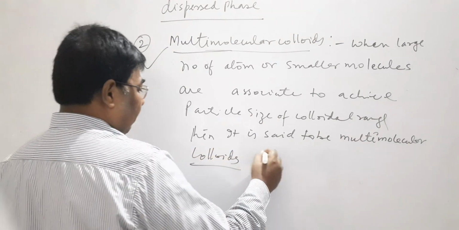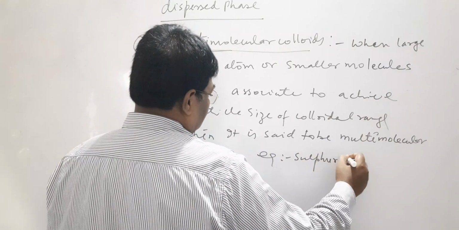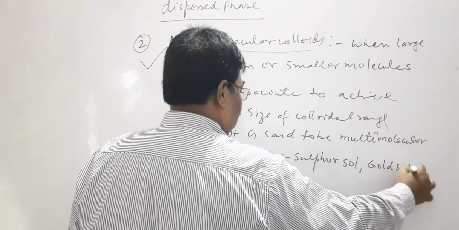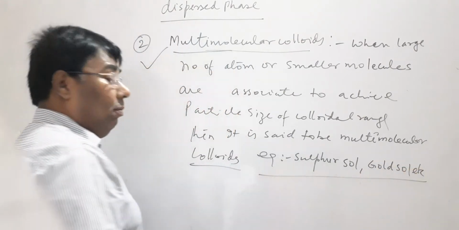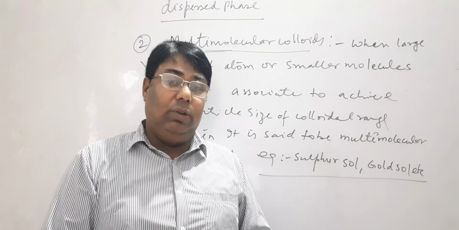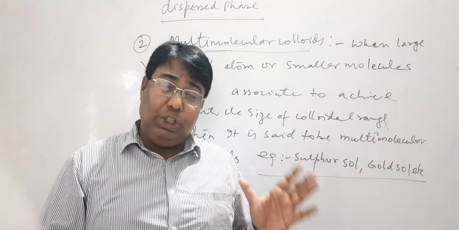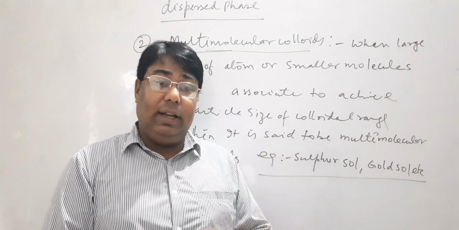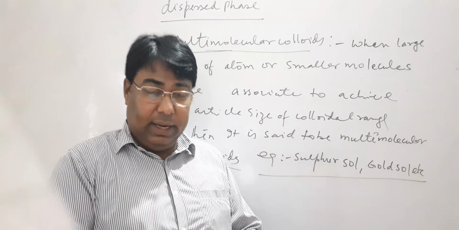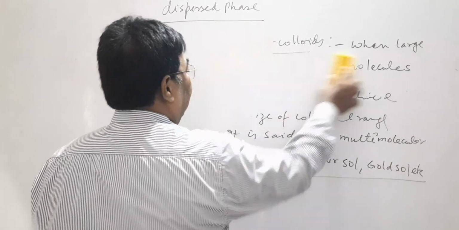Multimolecular colloids. Example, sulfur sol, gold sol, etc. These are the examples of multimolecular colloids in which a large number of atoms and smaller molecules get associated or aggregated together and achieve particle size of colloidal range, then it is said to be multimolecular colloids. And now we discuss the third one, which is associated colloid.